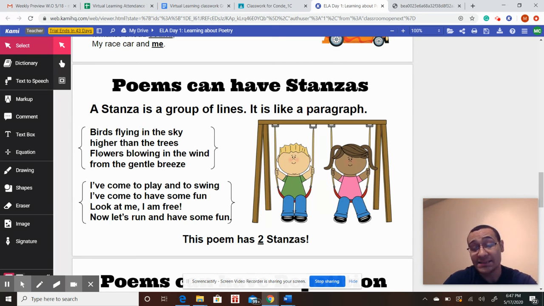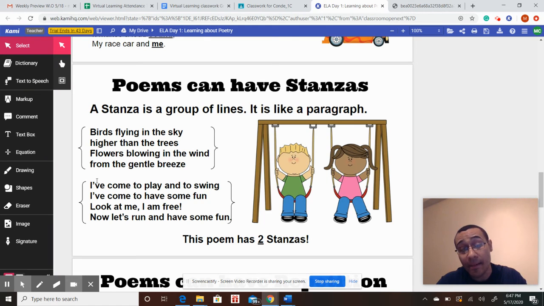These 4 lines are one stanza. And down here, these 4 lines are one stanza. Now, this poem altogether, because this whole thing is one poem, has 2 stanzas. A stanza does not need to be 4 lines. It can be 5 lines or 6 lines. It can even be 2 lines. It depends on how the poet wants to do it.